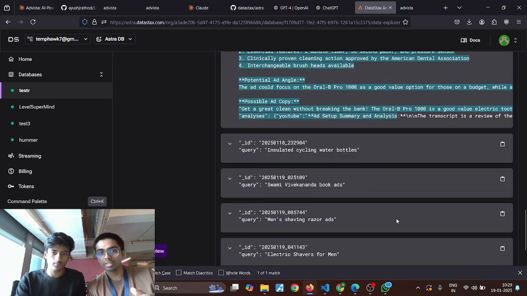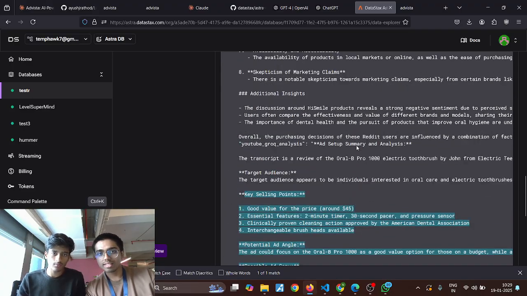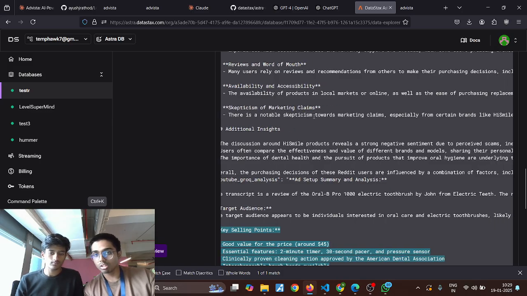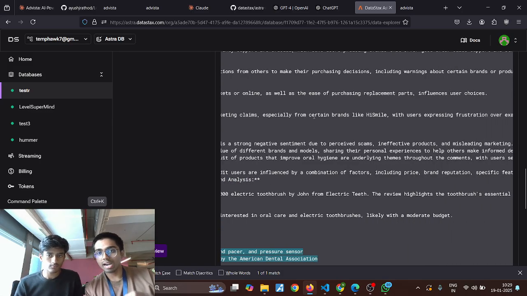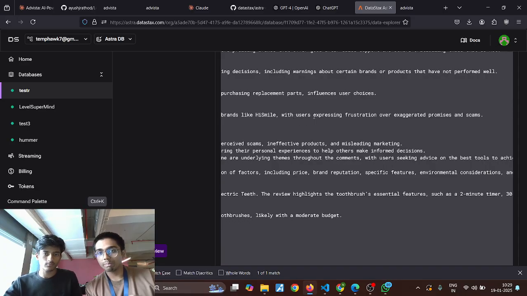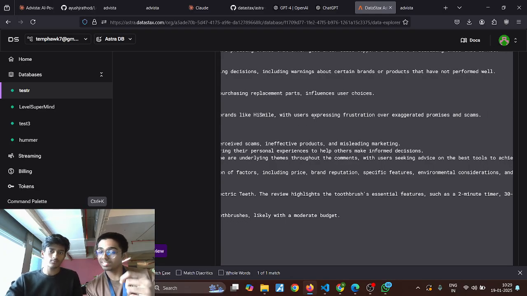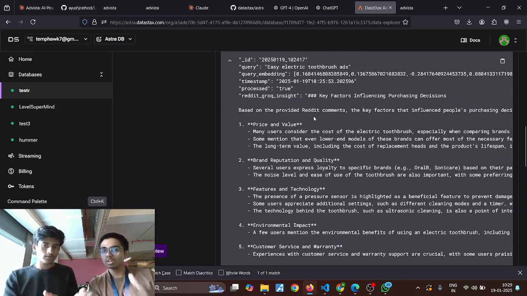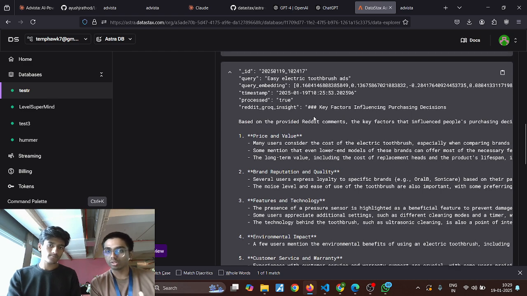One more example here is that there was a skepticism of marketing claims. There is a notable skepticism towards marketing claims, especially from brands like Highsmile, with users expressing frustration over exaggerated promises and scams. This is an insight which a human might miss, which our model will not because it has much more context.